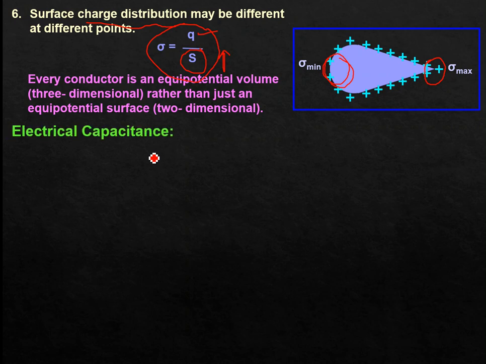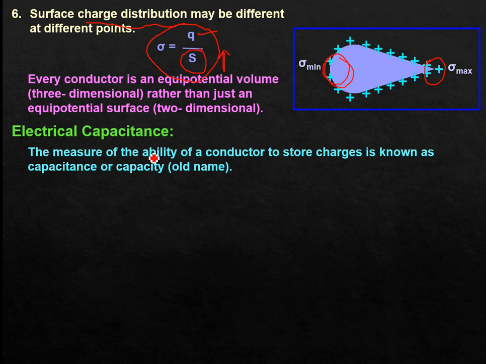Next is electrical capacitance. So what is the meaning of electrical capacitance? Electrical capacitance is simply the measure of the ability of a conductor to store charge, known as capacitance or capacity. Capacitance simply means how much charge a conductor can store.